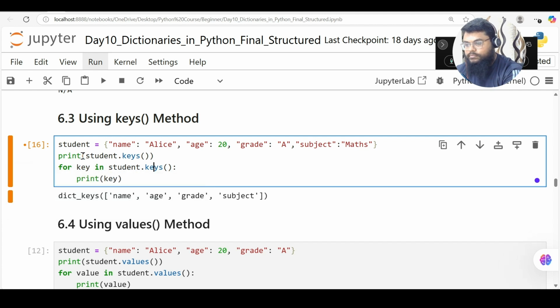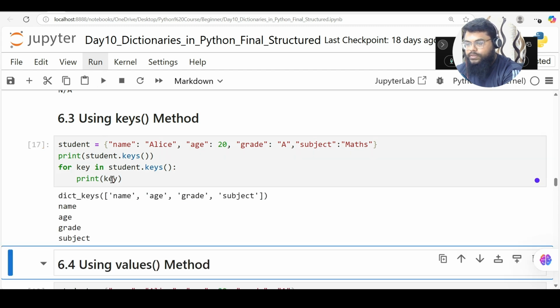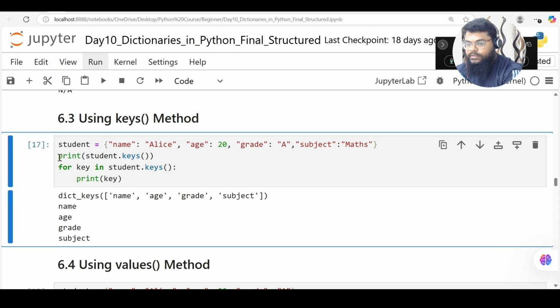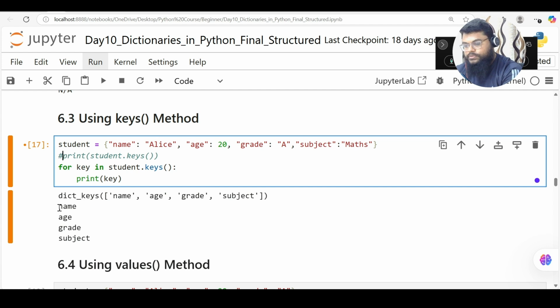So this is my method. This is my dictionary student, which is here, and I'm saying .keys. So what will .keys get? Name. So I'm looping through all these keys. Okay, so let me run this now. It looped through all the keys and got me the key names separately.